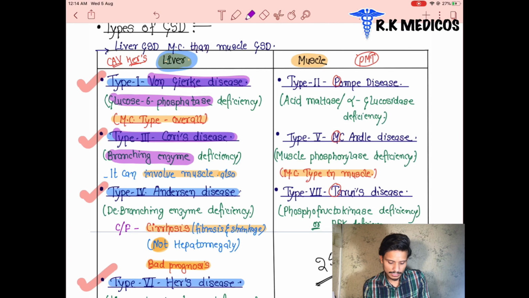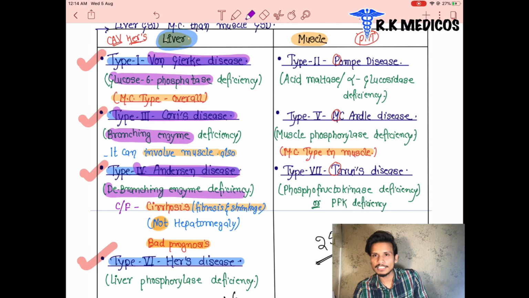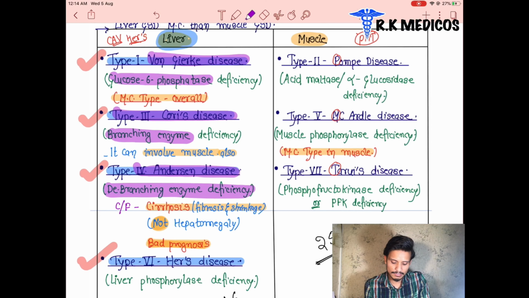Now next we can see type 4, which is called Andersen's disease. In Andersen's disease there is also absence of one enzyme, called the branching enzyme. So now you tell me, is the enzyme deficient in either liver or muscles? In the liver. What is the name of the disease? That is Andersen's disease.